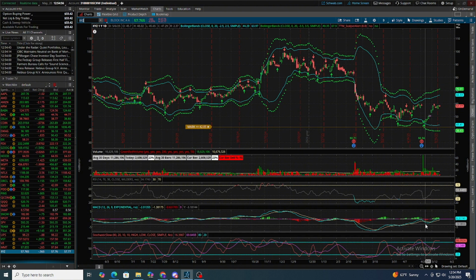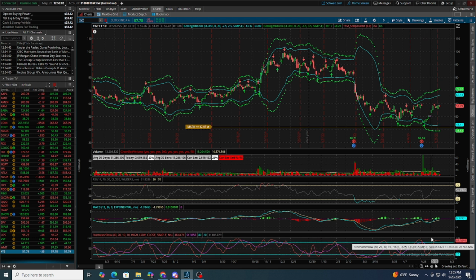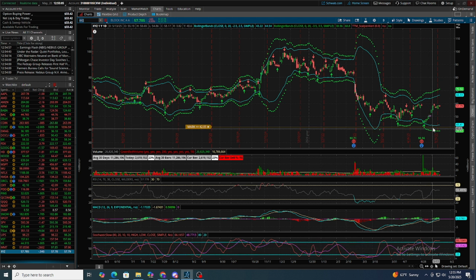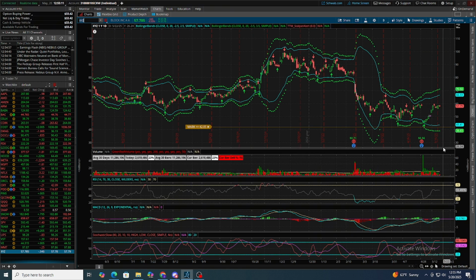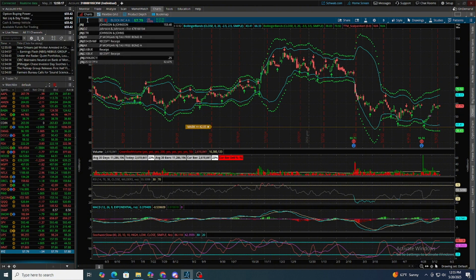But for the entry, as long as it's curling and it looks like it's about to cross, that's all you need. And same thing with stochastics. You just want it to be curling. It is going to be late, and up here it crossed, same as the MACD. So that's just confirmation right there. That's how you know it'll keep going. But that's all you want to look for. And then just one more recap on UNH to really clear it up for anyone who's a little confused.